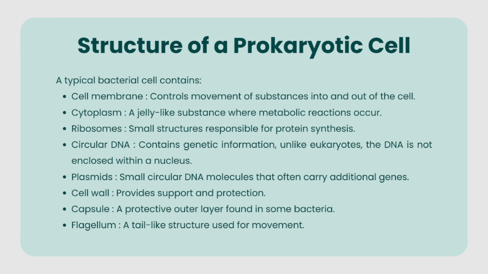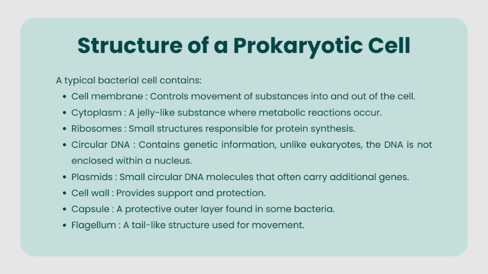Structure of a prokaryotic cell. A typical bacterial cell contains: cell membrane, which controls movement of substances into and out of the cell. Cytoplasm, a jelly-like substance where metabolic reactions occur. Ribosomes, small structures responsible for protein synthesis. Circular DNA contains genetic information.